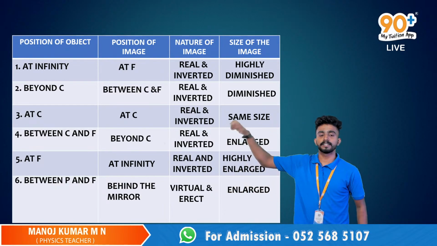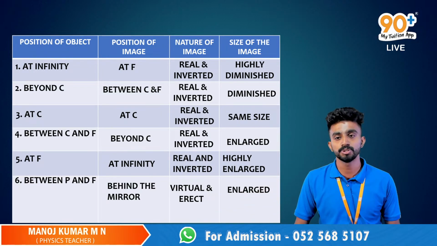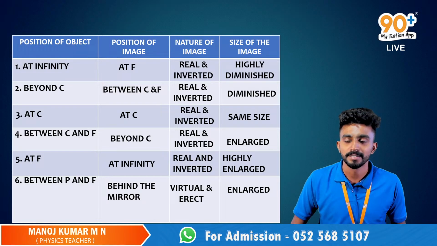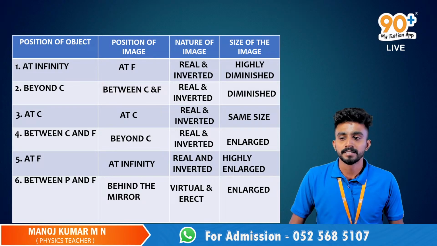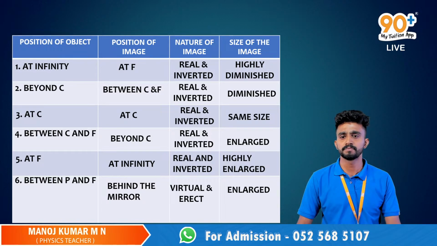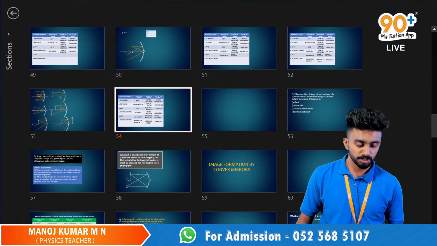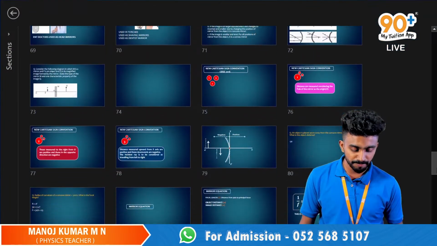Real and inverted are there. Only in one case we have virtual and erect. Then how is your theory applicable? Ulrich is thinking. Sir, please don't get me confused. I gave my answer. It's okay, Ulrich, nice try. We'll check out the answers.